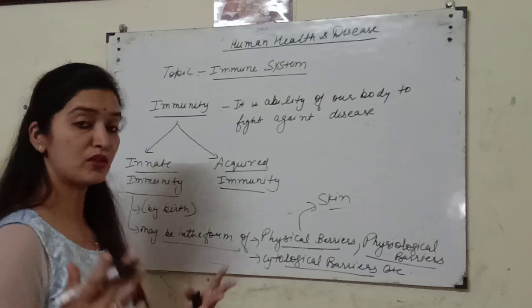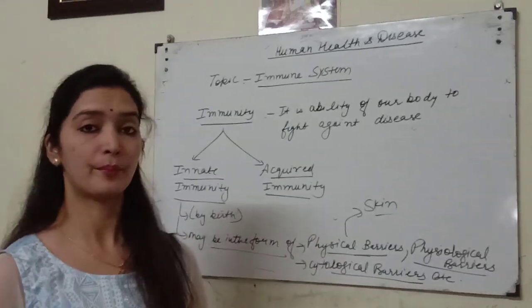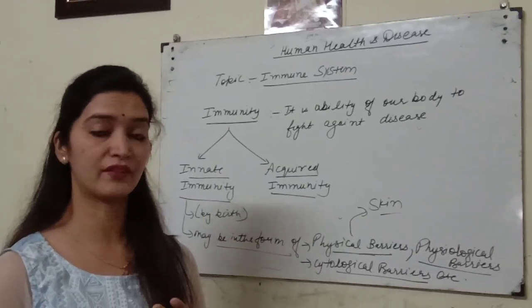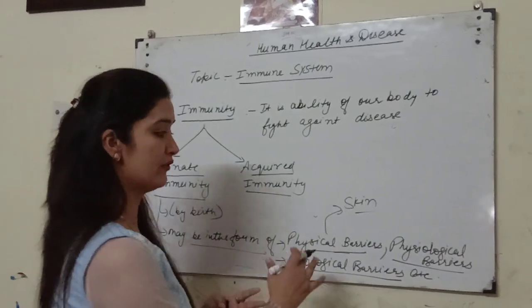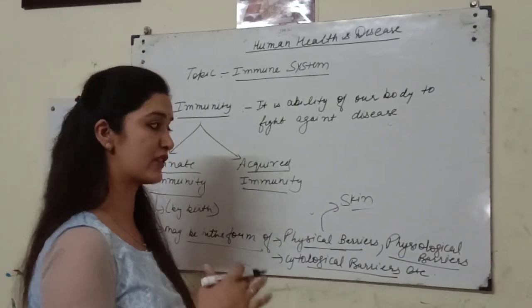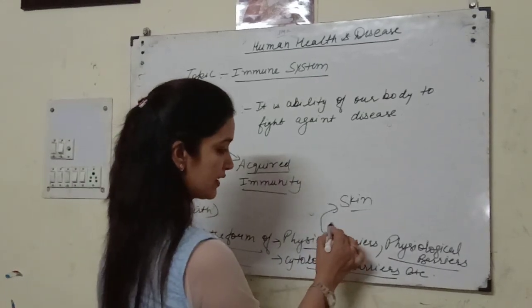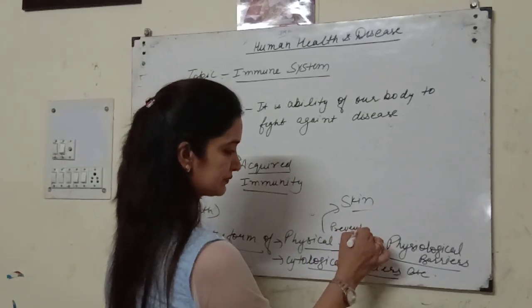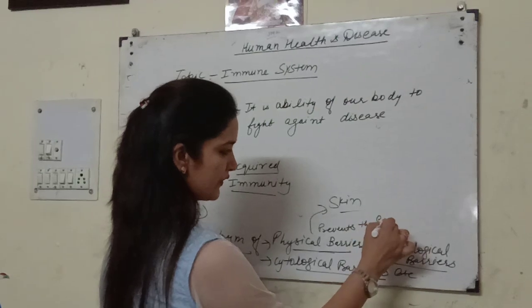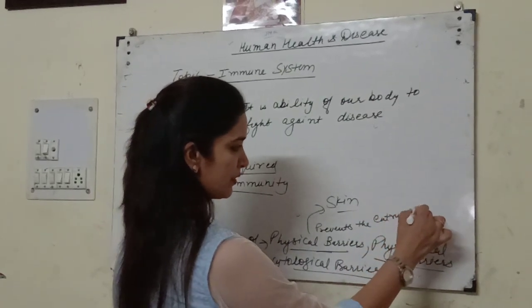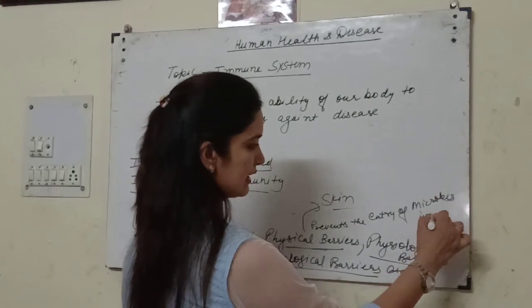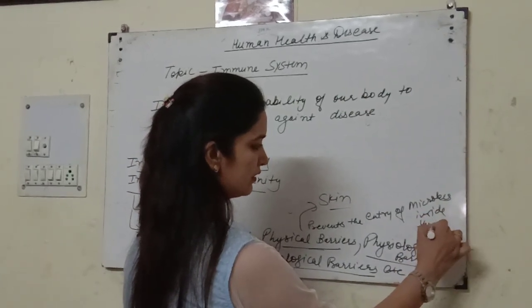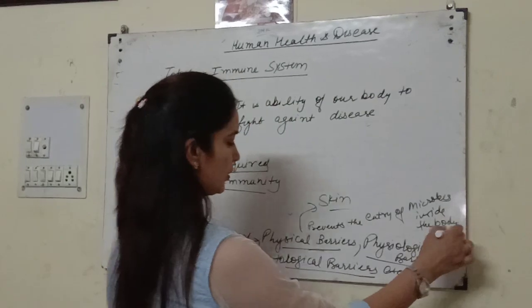Alright. Number of microbes are present in our air, but not all are entering inside our body. So our skin acts as a physical barrier that prevents the entry of harmful microbes inside the body. Alright, students.